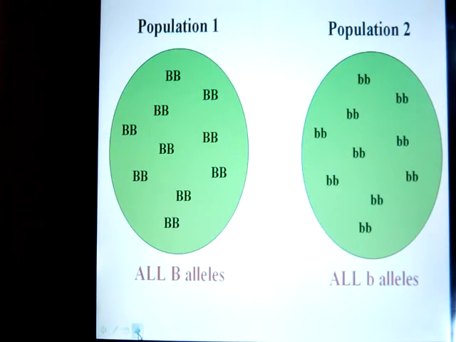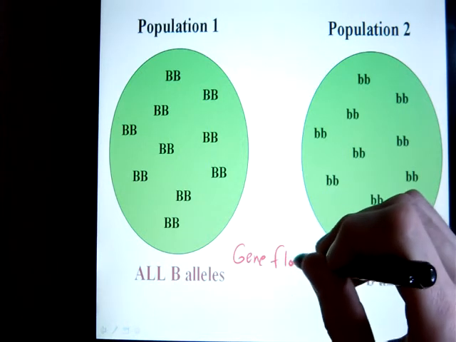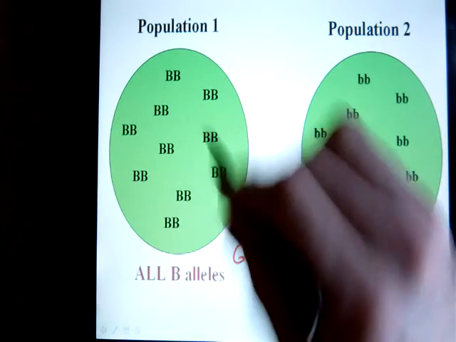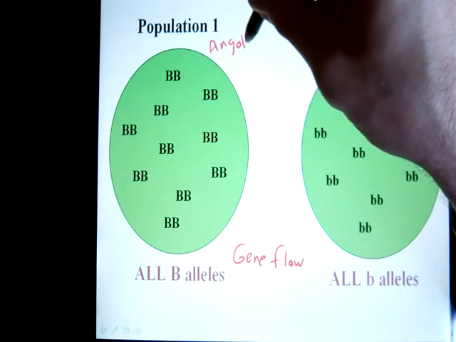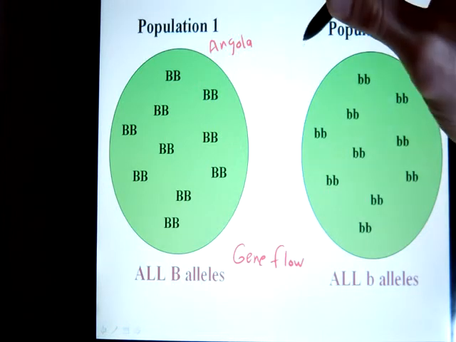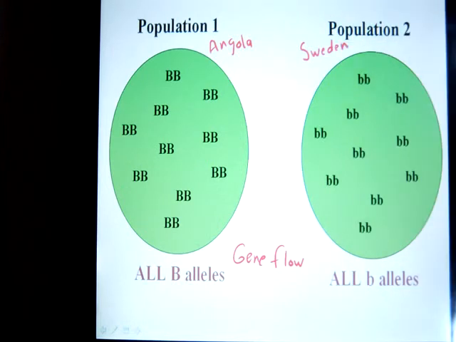Okay, now let's talk about gene flow. Gene flow illustrates what can happen when I have members of two different populations mixing. Sticking with eye color, we've got two populations here. Population 1 maybe represents some country like Angola. I've never been to Angola, but I would imagine that most people in Angola have brown eyes. And population 2 can maybe represent Sweden, and a lot of people in Sweden have blue eyes. Just to keep it simple, we'll say this population is exclusively blue-eyed, and this population is exclusively brown-eyed. And as long as these populations are kept separate, that will never change.